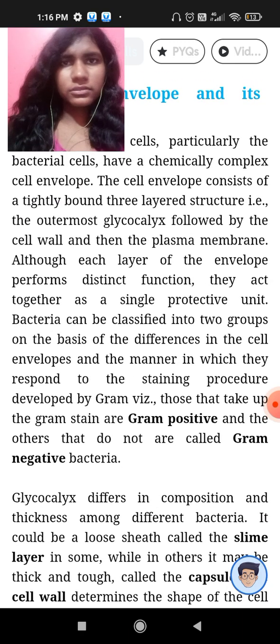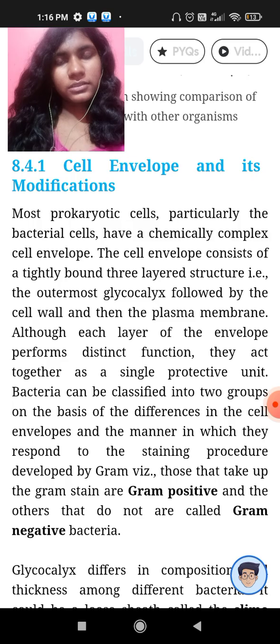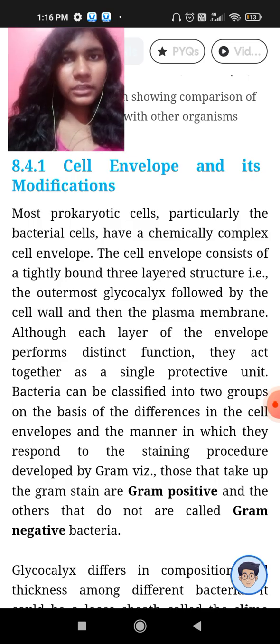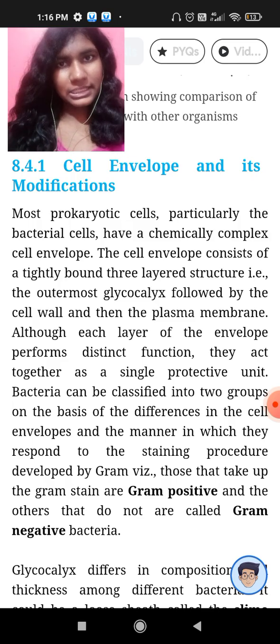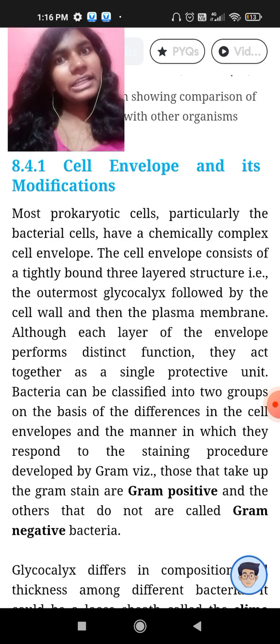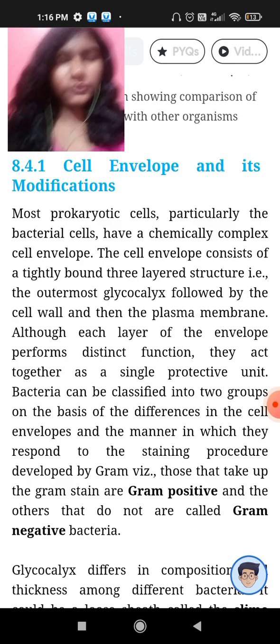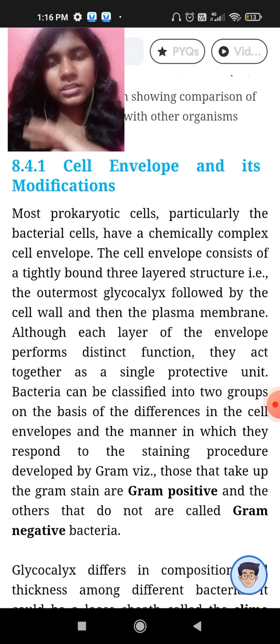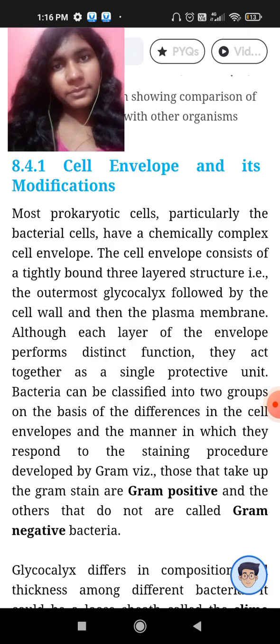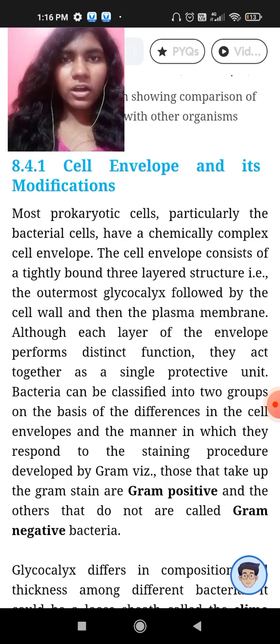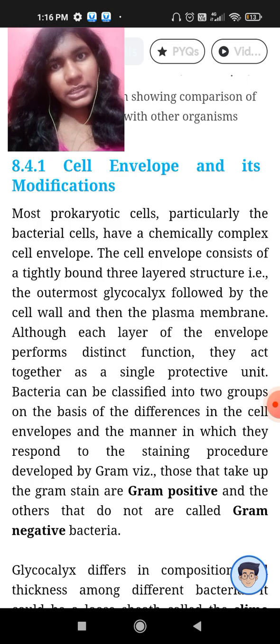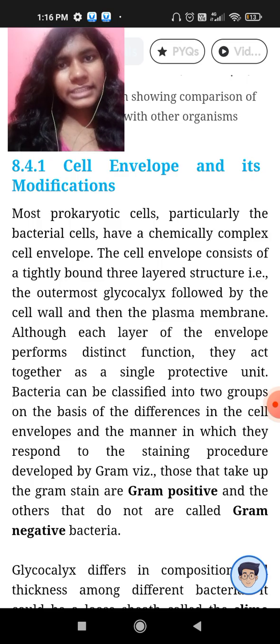Now there are three layers that envelop the prokaryote cell. First is glycocalyx. Glyco means sugar, calyx means coat or cover. So it's basically a sugar coat that can either be fluidy, known as a slime layer, or it can be rigid, becoming a capsule. Second, there is a cell wall, and third, there is a cell membrane, out of which the cell membrane is the most flexible and it forms the mesosomes.